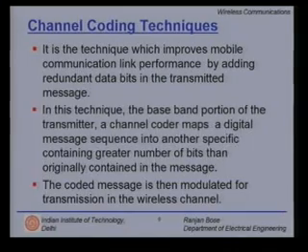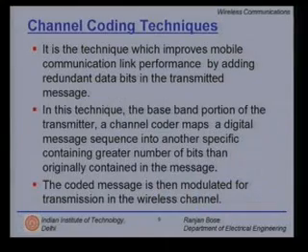It is a technique which improves mobile communication link performance by adding redundant bits in the transmitted message in a known manner. That is key. We add redundancy in a known manner so that there is some kind of structure built into the message. At the receiver, because of the noise or fading, the structure gets disturbed. But we can guess and hence recover from errors based on the algebraic structure of the code.